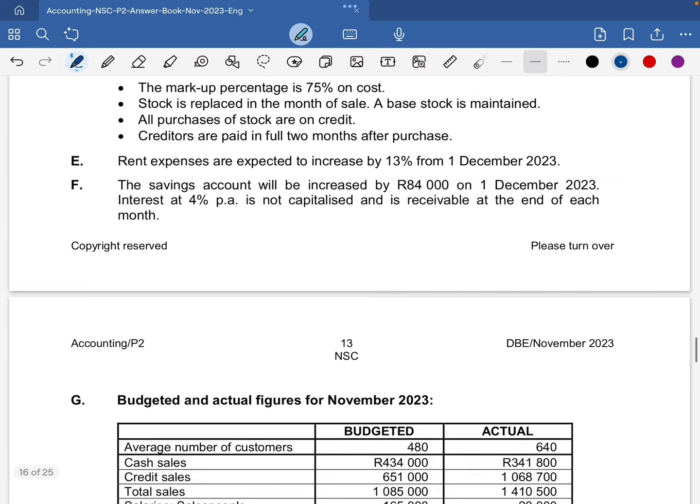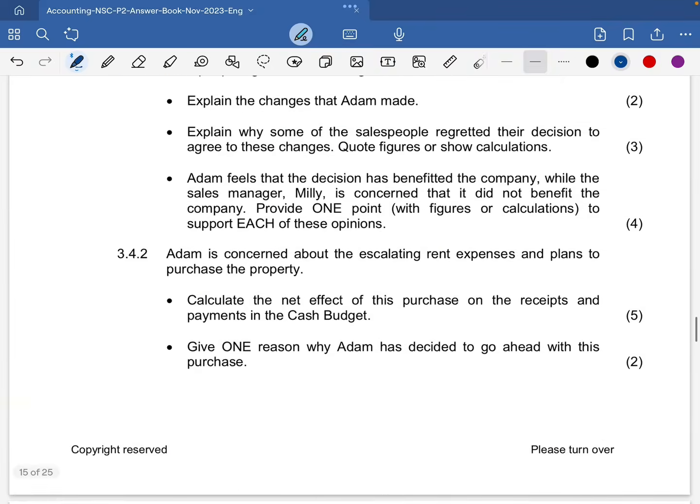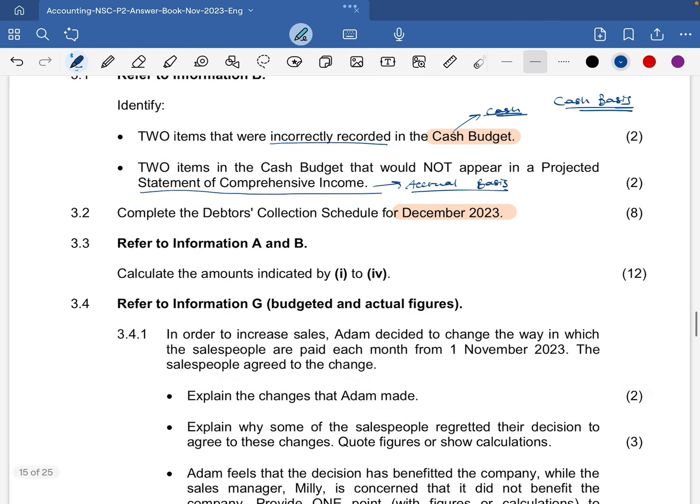Okay, now we are going to look at the next question, which is 3.3. 3.3 says, refer to information A and B. Calculate the amounts indicated by Roman figure 1 to Roman figure 4.